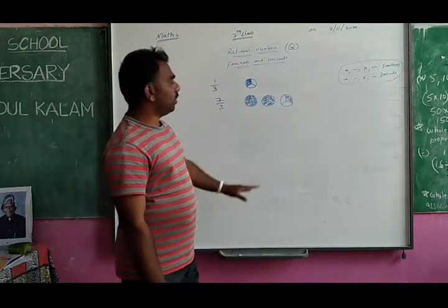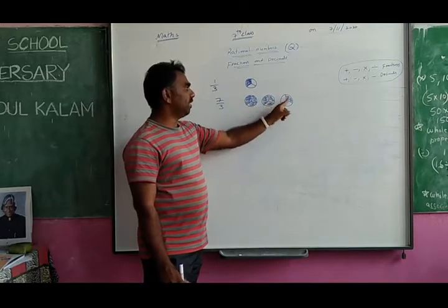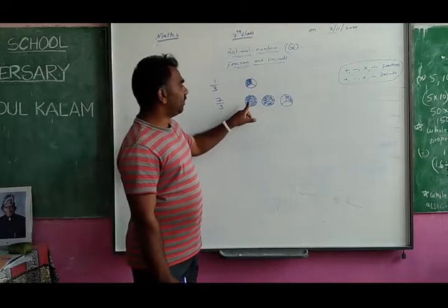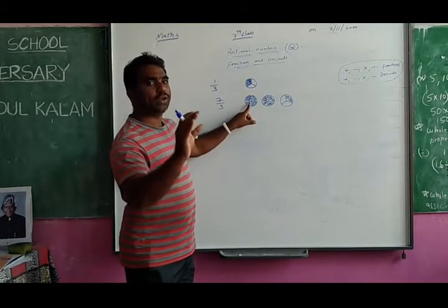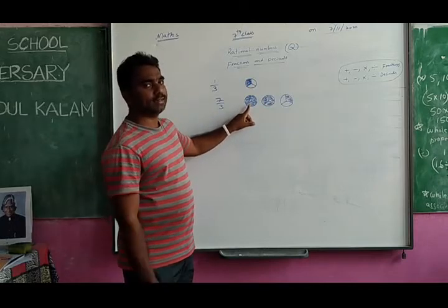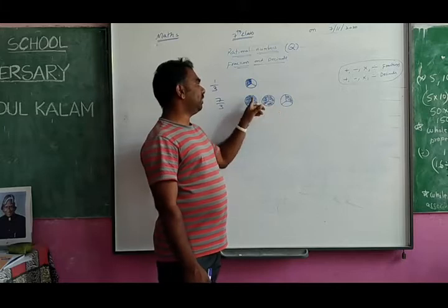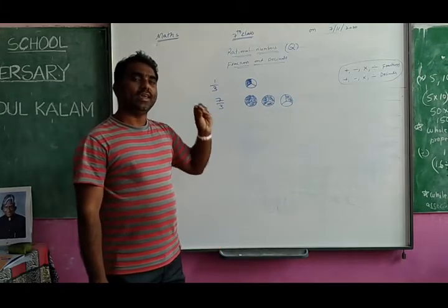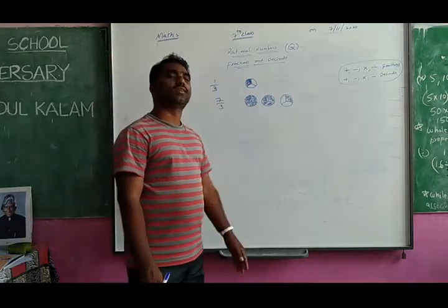See now, particularly you find it. You have taken 1, 2, 3, 4, 5, 6, 7 pieces. And what size pieces are they? 3 size. You know 3 size means when one apple is cut into 3 pieces, that is called 3 size. So 1, 2, 3 apples you have taken, 3 size you made, 7 pieces you have taken. Is there any idea to you? Can you write this in another way also?